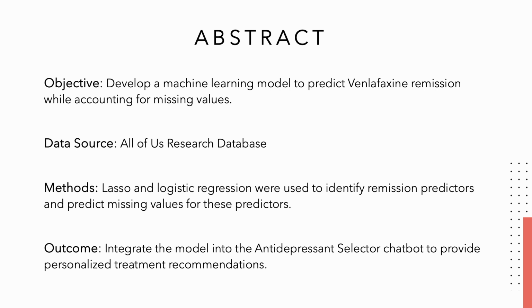The objective of the project is to develop a machine learning model to predict venlafaxine remission while accounting for missing values. The data source is the All of Us research database. The methods we used are lasso and logistic regressions, which were used to identify remission predictors and predict missing values for those predictors. Outcome: we integrated the model into an antidepressant selector chatbot to provide personalized treatment recommendations.